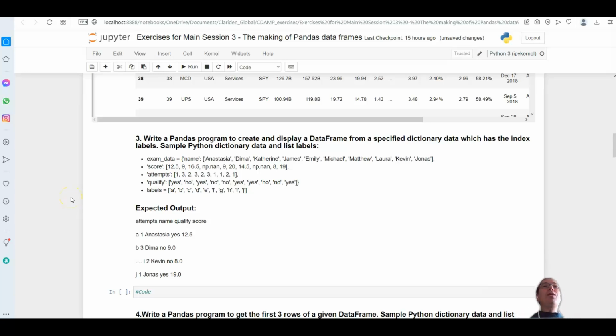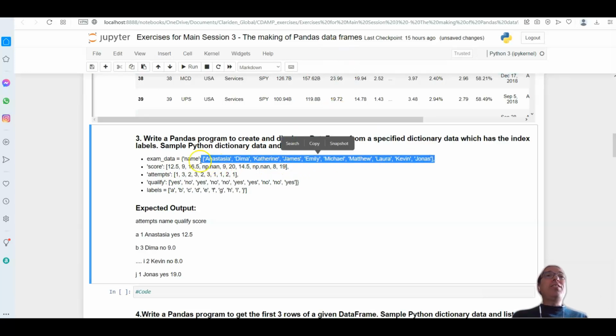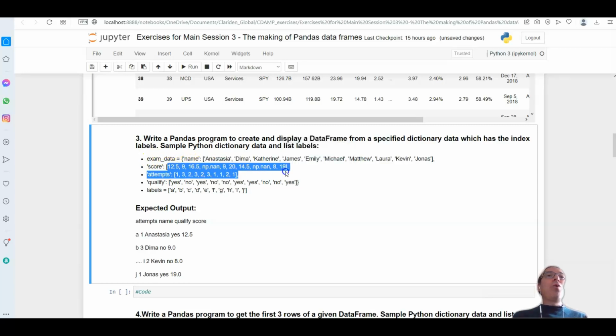What else? How do we create a data frame from a list or a dictionary in this case? So in this case, I have exam date, I have score from a list, attempts, qualify, and labels.